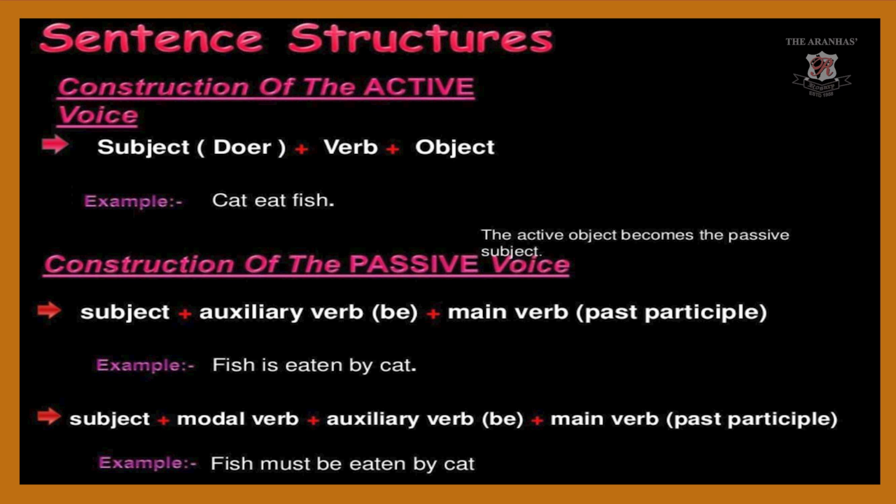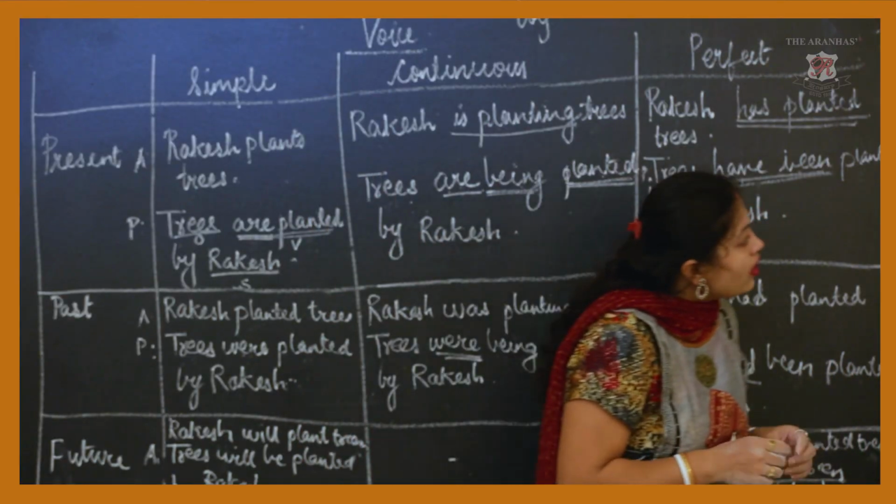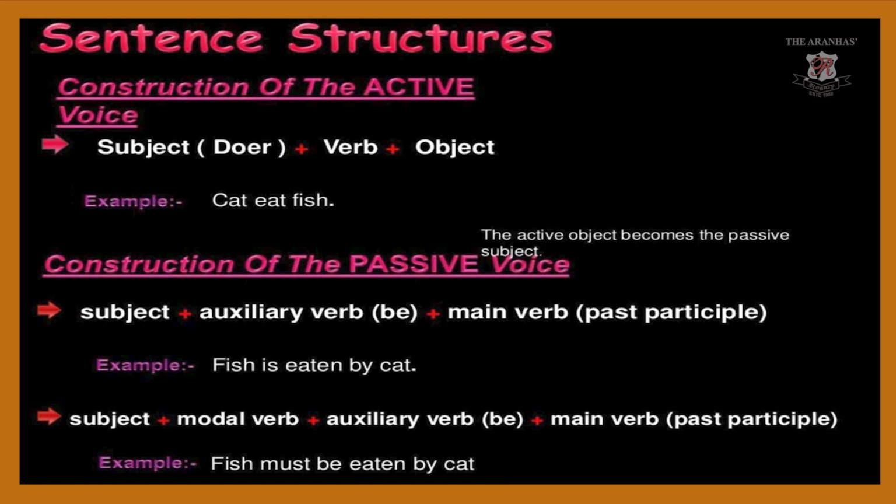Now, construction of the active voice. Now see, subject, verb, object. This is what I told you while explaining this. Cat eats fish. Now see, subject, auxiliary verb, main verb. When it is transferred to passive voice, see, fish is eaten by cat. So see, your subject, then you have a modal verb or auxiliary verb, then eaten and by cat. Here you have the subject, your auxiliary verb is, your main verb is eaten. You have to take the V3 form of the verb, that is eaten, and by the subject, that is cat.